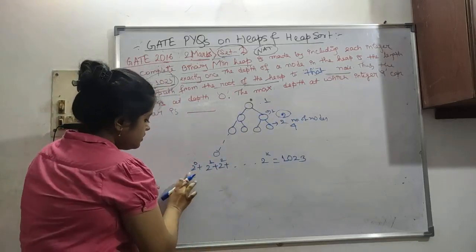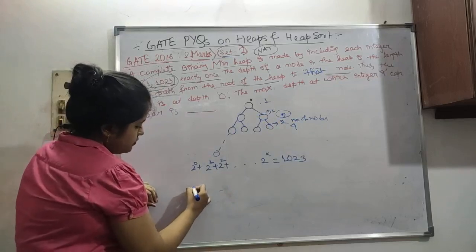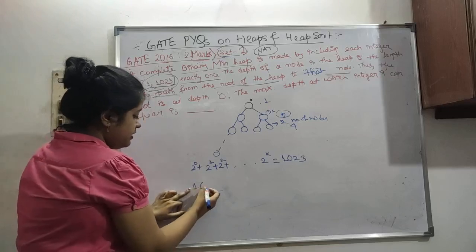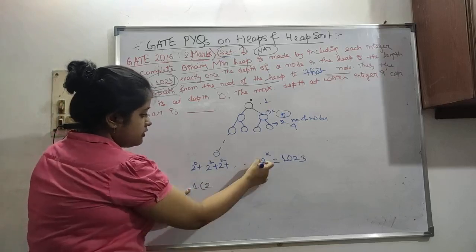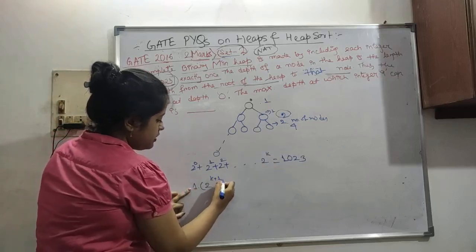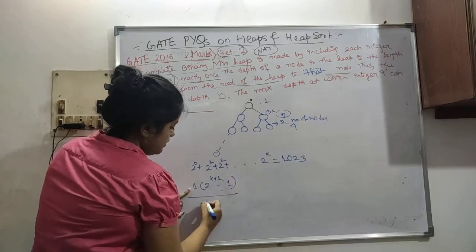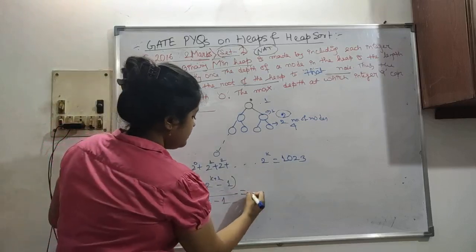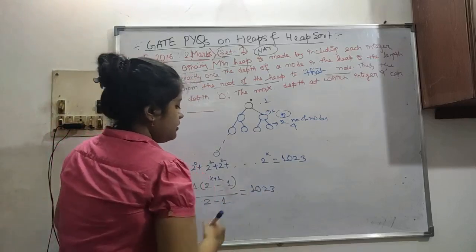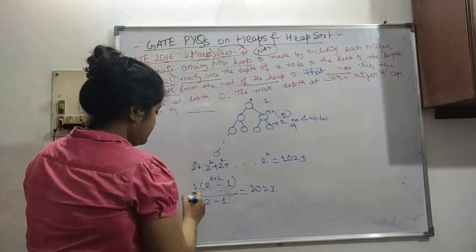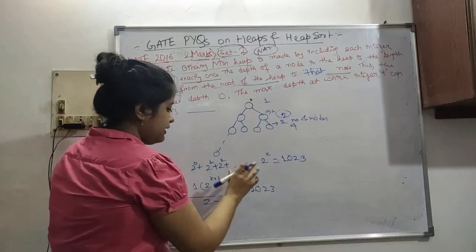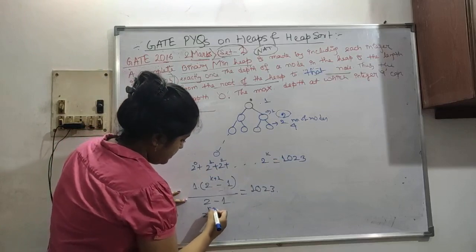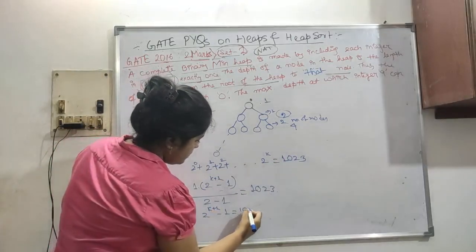Now this is 1, the first element. Remember the GP series: first element a, then 2 to the power k plus 1 minus 1, over 2 minus 1. So this is basically our GP series. Please go and check the GP series formula if you are having difficulties. I will add it later, but let me do this question first. So 2 minus 1 is 1, and 2 to the power k plus 1 minus 1 is 1023.